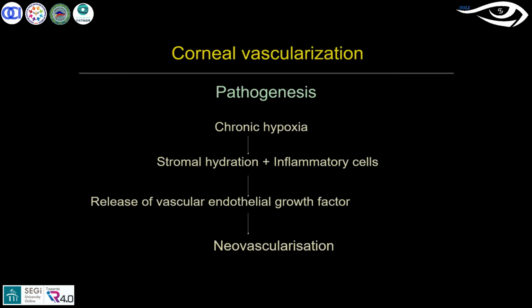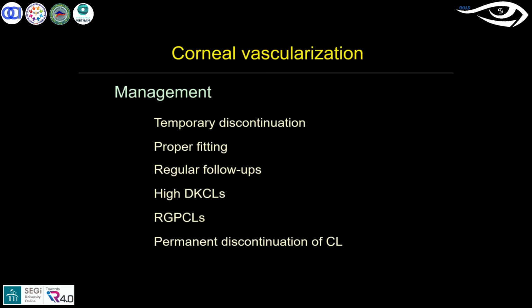How do we go with the management? When you have a severe vascularization, you can go for temporary discontinuation. And then if a fitting related issue is there, then do the proper fitting. Regular follow-ups you can do, and go with a high Dk material so that you can minimize the hypoxia changes, so vascularization may not occur. And it is always good to prefer RGP in these conditions, because the cornea is already compromised. Because with RGP, you get less incidence of hypoxia changes. And even if it's a severe condition, you can look for the permanent discontinuation of the lenses also.